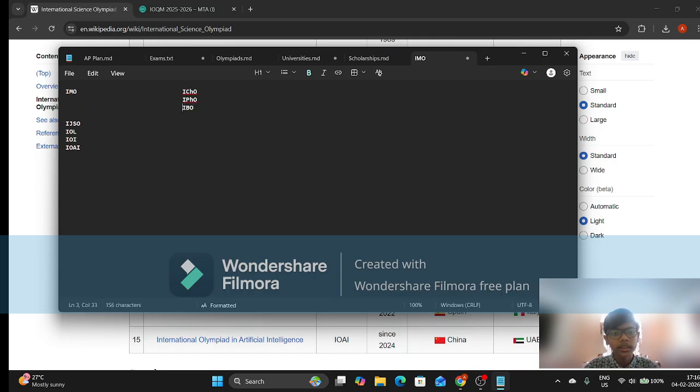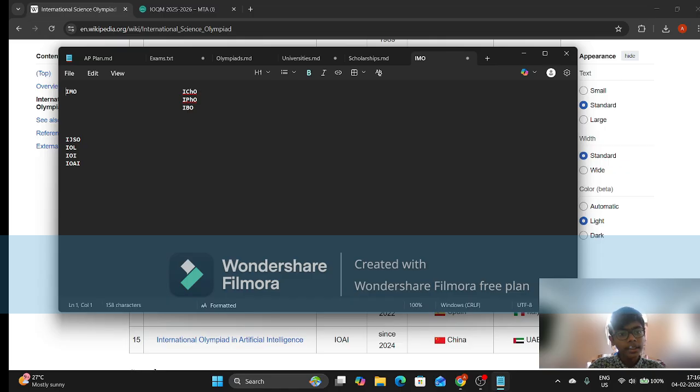Actually, these are the same. So you can say that these three are ranked one because these are the same. Difficulty depends on the student who is taking them, whether he or she is better at chemistry or physics or biology, but these three are extremely hard in my opinion.